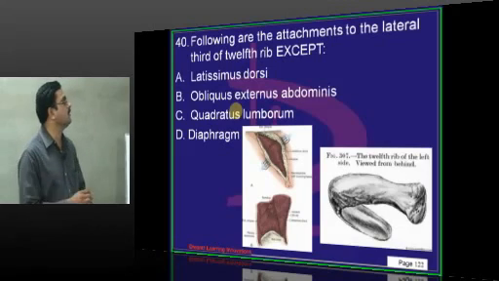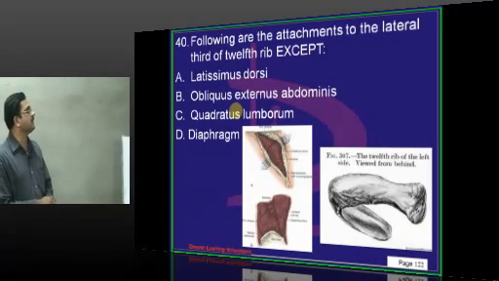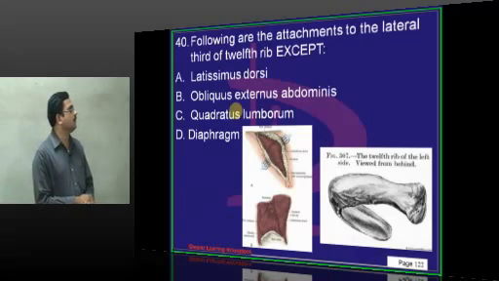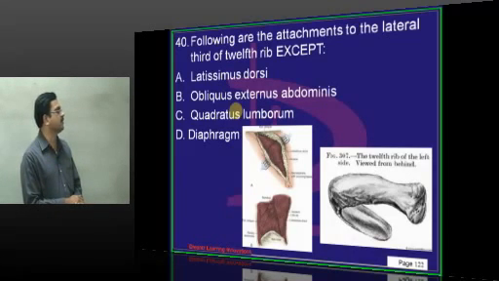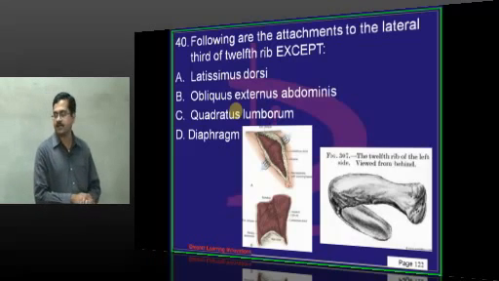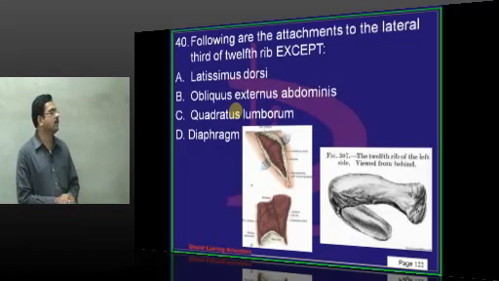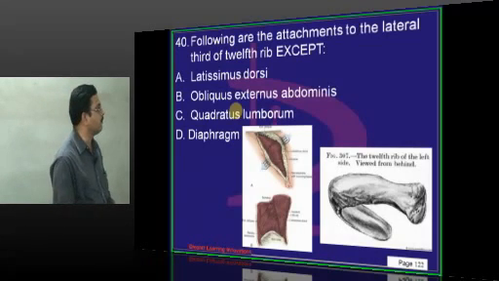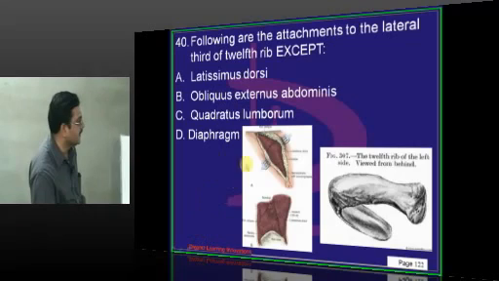The following are the attachments to the lateral third of the 12th rib except. So latissimus dorsi, obliquus externus abdominis muscle, quadratus lumborum and diaphragm. All these structures are attached to the 12th rib, but quadratus lumborum is attached to the medial part of the 12th rib. To the lateral part of the 12th rib, all the other structures are attached. Quadratus lumborum muscle arises from the iliac crest, here you can see.